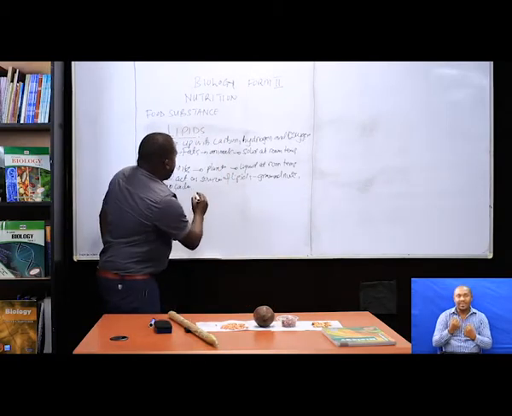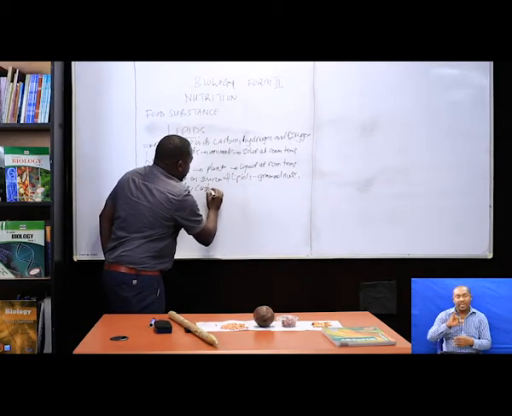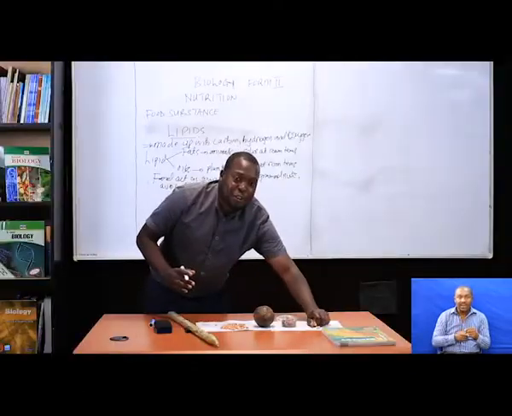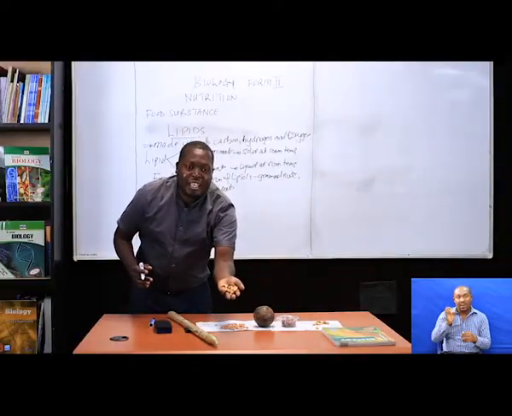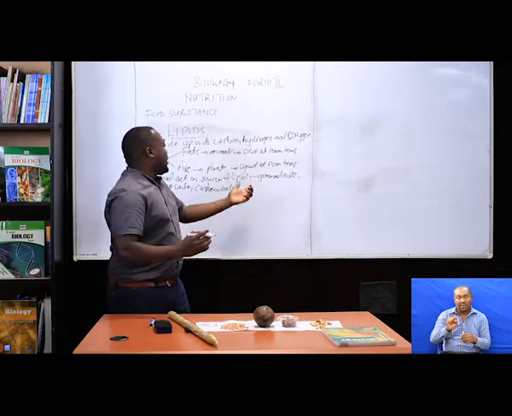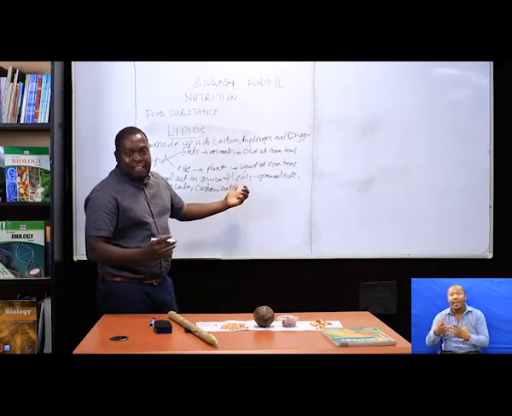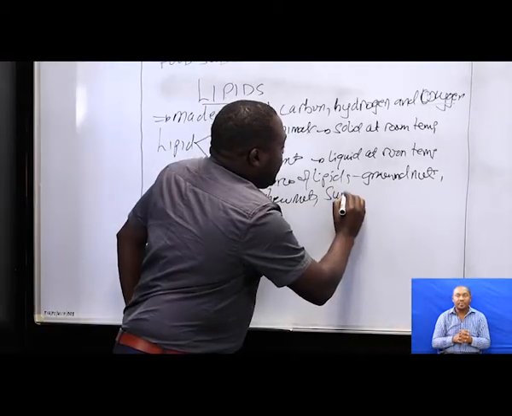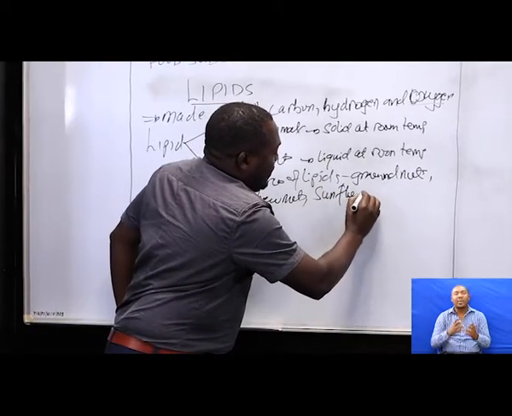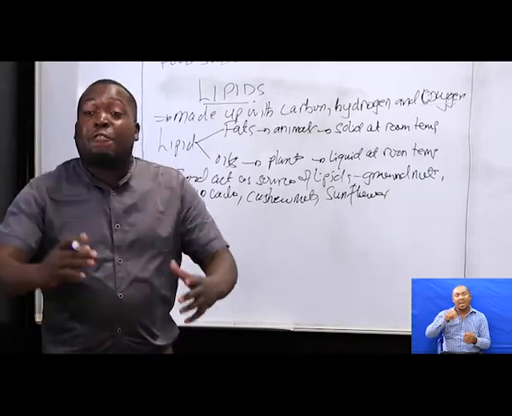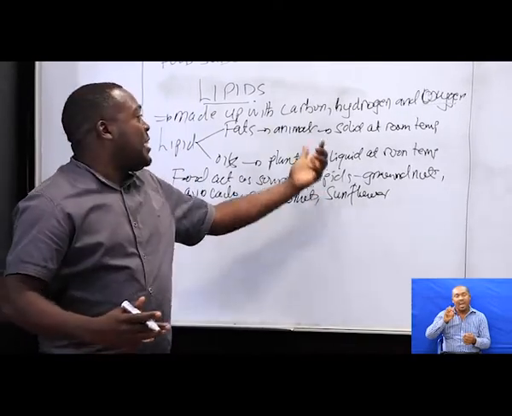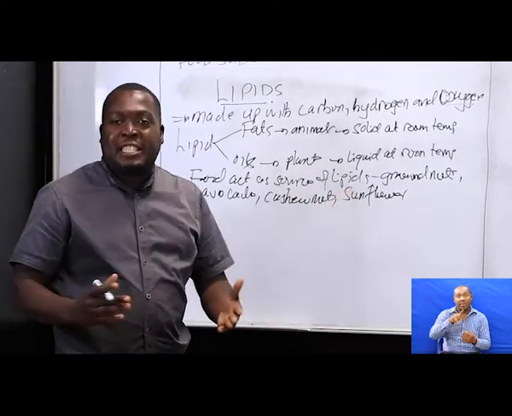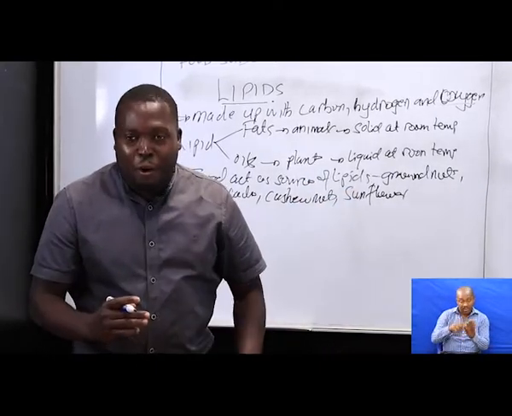Again, we have cashew nuts. These are the cashew nuts. When you eat cashew nut, you're going to get lipids. Sunflowers also provide us with lipids.